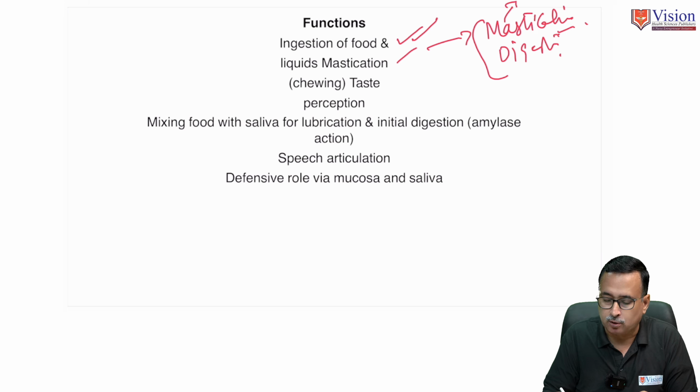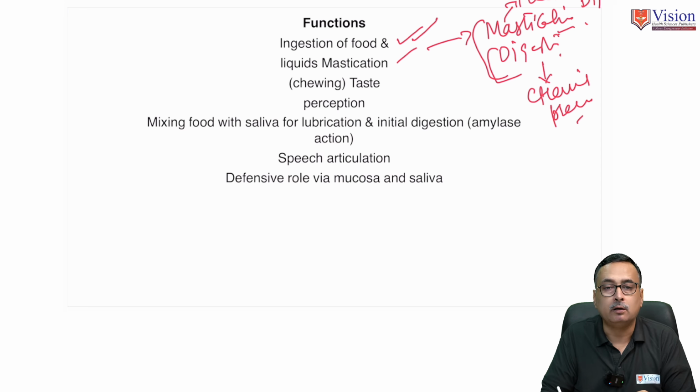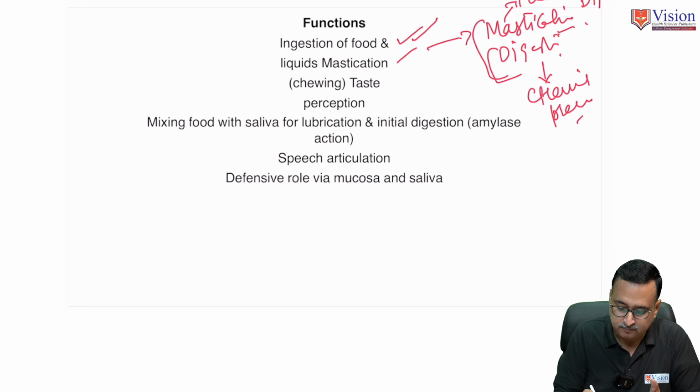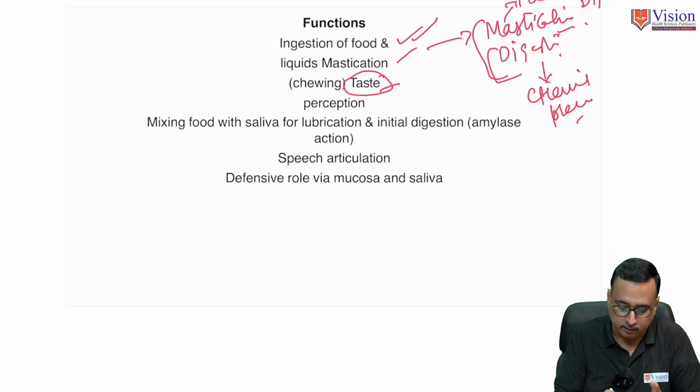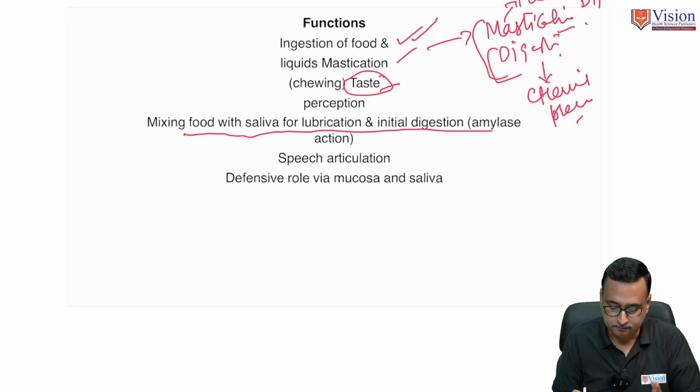Mastication we can call mechanical digestion, and digestion here in oral cavity we can call a chemical process or chemical digestion. So oral cavity serves for mechanical digestion and chemical digestion. Another function, taste. We can perceive different tastes of food. Then oral cavity is a site for mixing of food with the saliva.